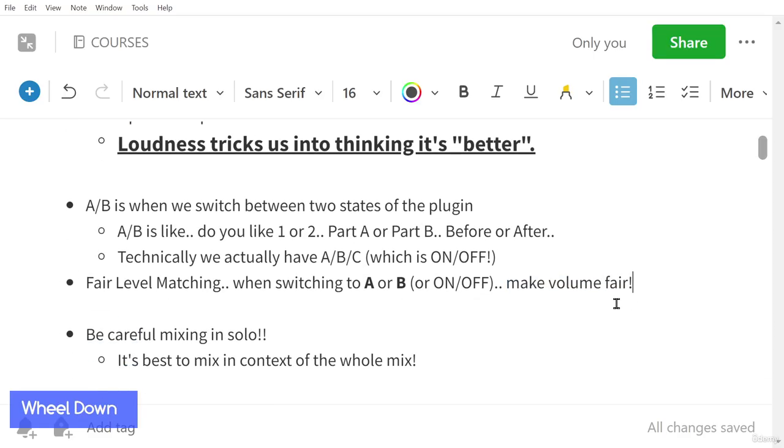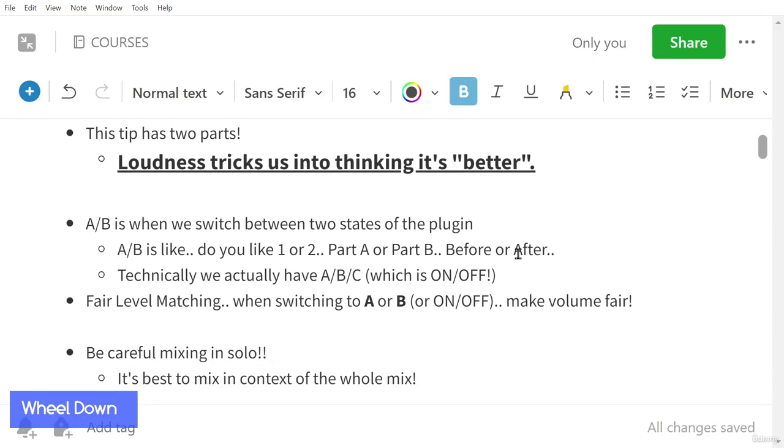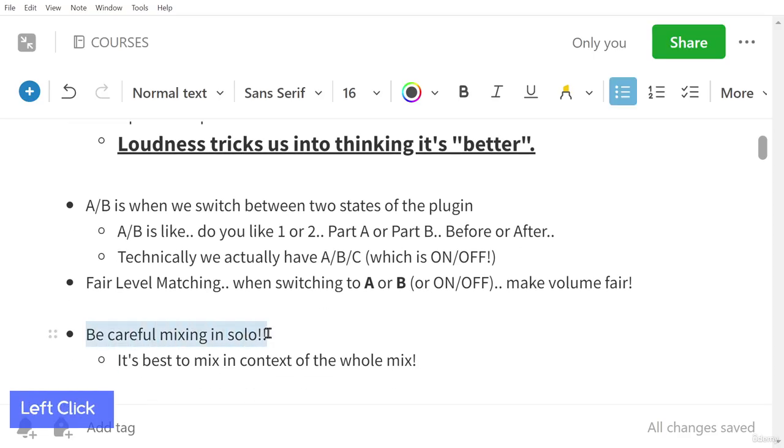And then one final thing I'll share in this section of videos is just be careful when mixing in solo. When you have an individual instrument, that can do a lot of harm if you're EQing and processing it, okay? So let's hop into FL Studio. I'm going to cover this section first about A and B comparison and fair level matching, and I'll make a little bonus video in this section just talking quickly about mixing in solo.